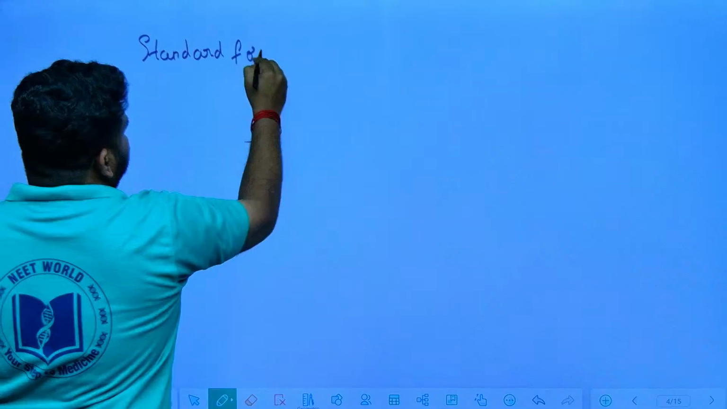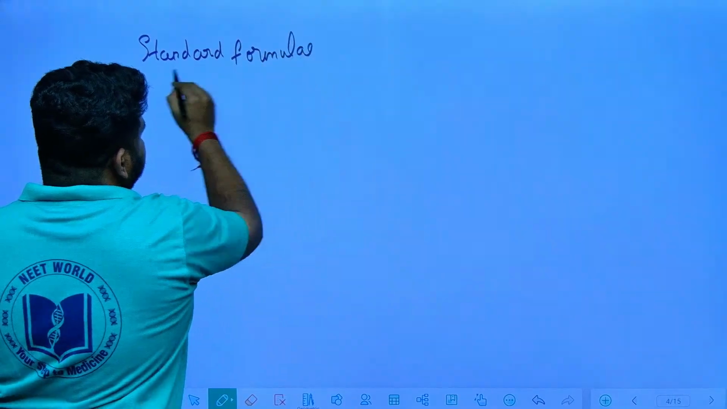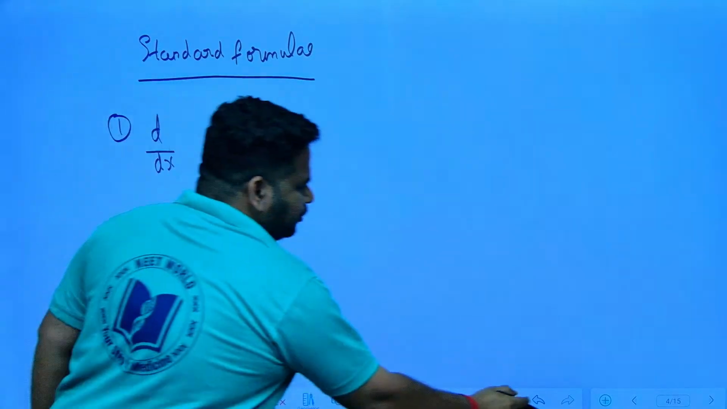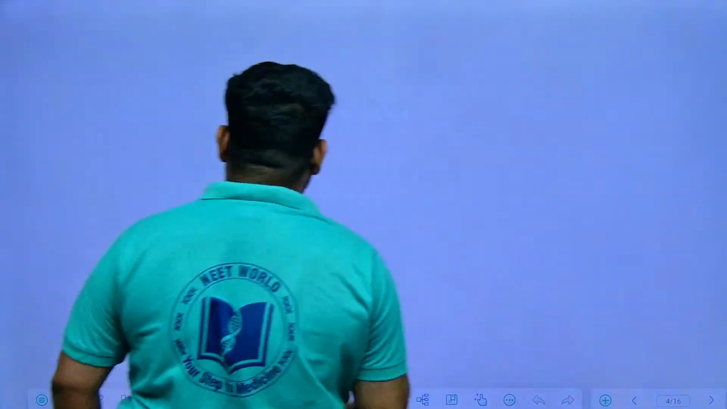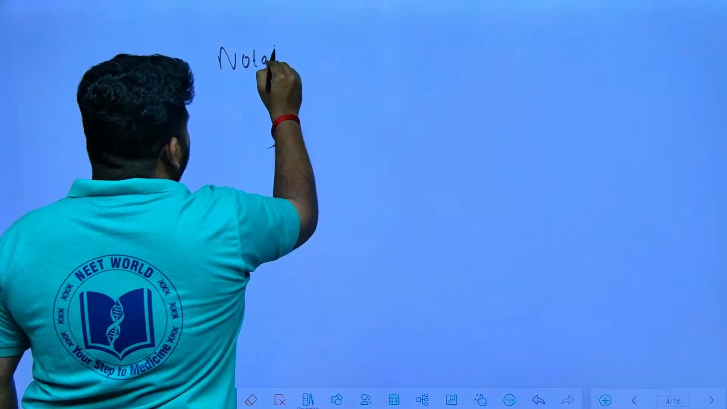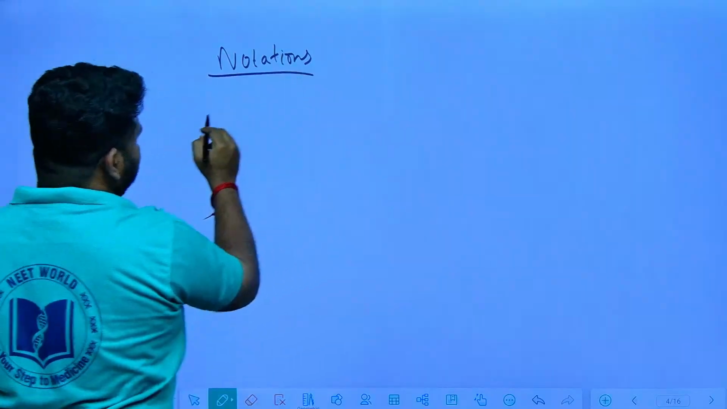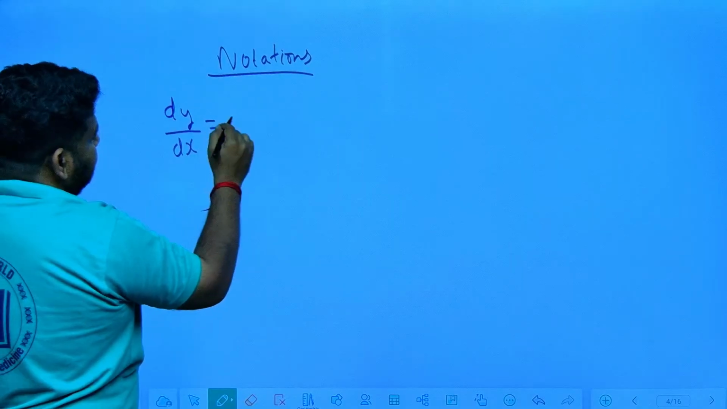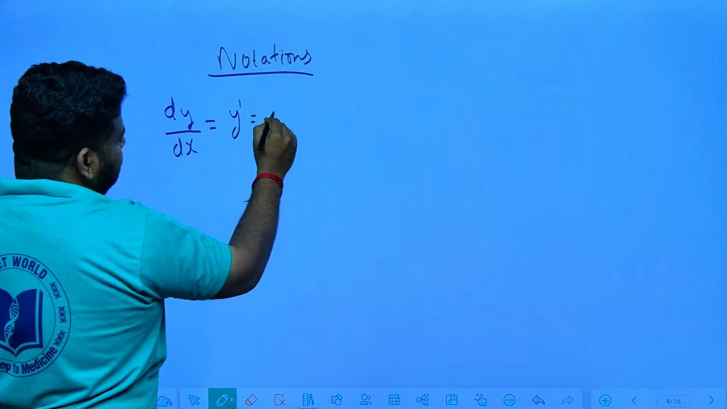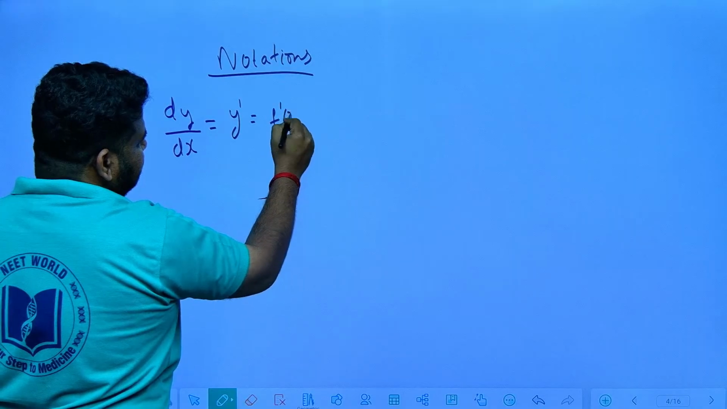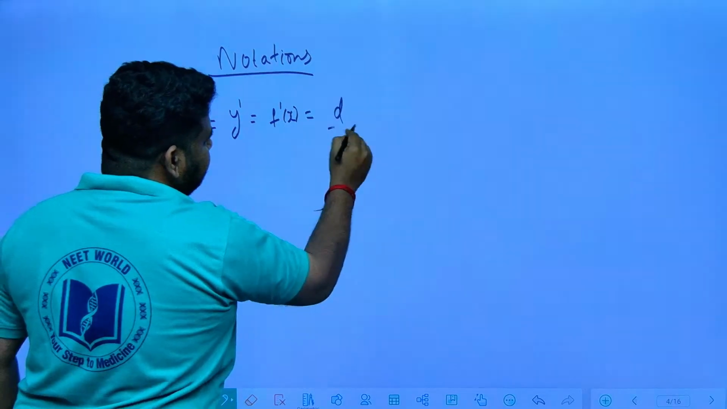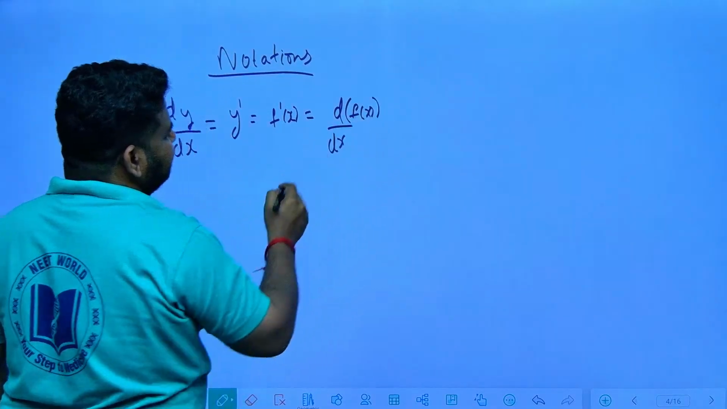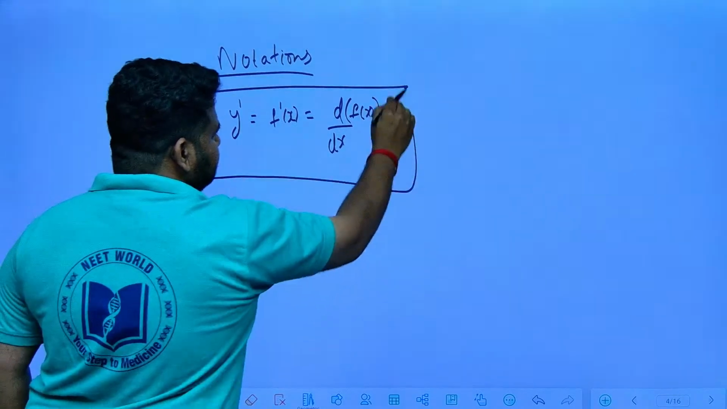For differentiation, there is a very important formula, but before that let me talk about the notation, the notations of differentiation. First thing I told you, differentiation we represent as dy by dx. It can also be represented as y dash. If f of x is given, it can also be represented as f dash of x. It can also be represented as d by dx of f of x. These are all the various notations we use, which are one and the same.